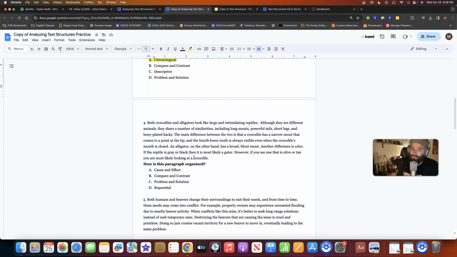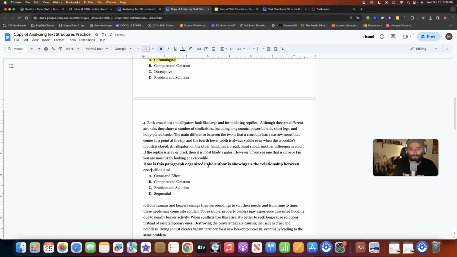An alligator, on the other hand, has a broad, blunt snout. Another difference is color. If the reptile is gray or black, then it is most likely a gator. However, if you see one that is olive or tan, you're most likely looking at a crocodile. So here we have 2 separate animals. Both are very similar. So the author is showing us the relationship between crocodiles and alligators. And that's what we would want to have there for compare and contrast.